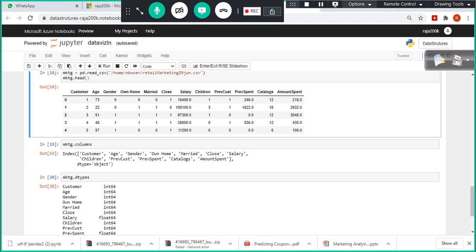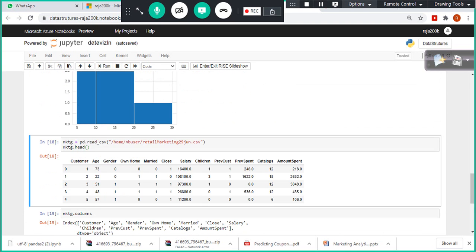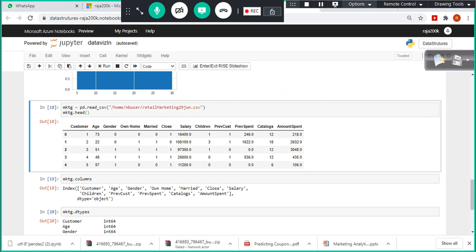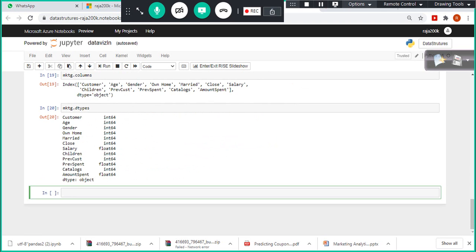So what I'm doing is, I want to do some kind of data analysis. Let me see if there is any way I can cut down the marketing cost and target the right customers. That is what we are trying to do as part of this exercise. Before that, we wanted to understand the spread of this one.